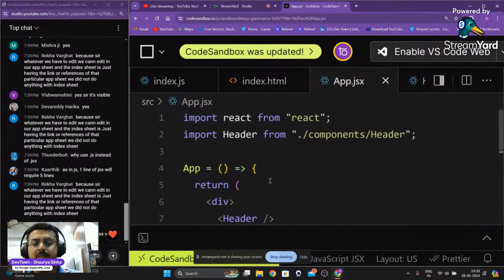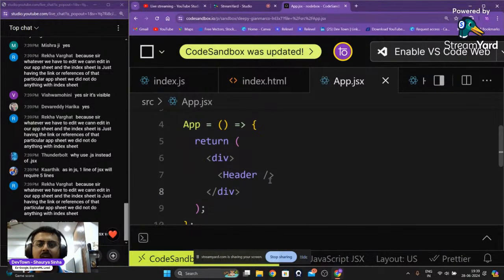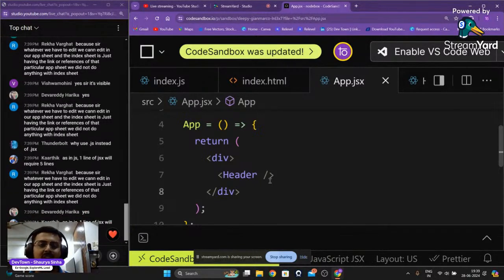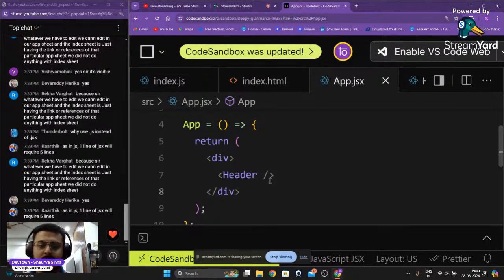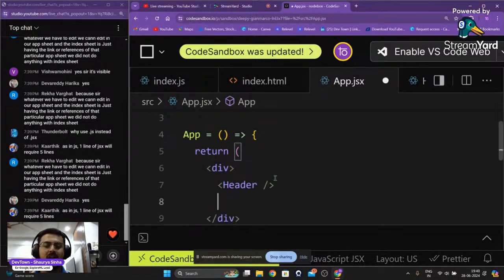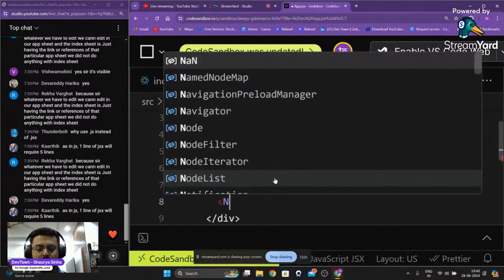So let's continue right over here. Now what we need to do is we are going to create a small website and we are going to use our styles.css to style that particular website. Now the first thing that is going to be there is the header of that particular website. The website is also going to have another component called notes.